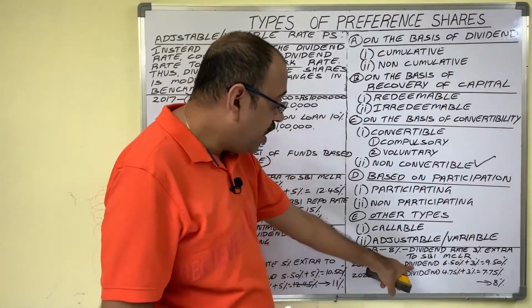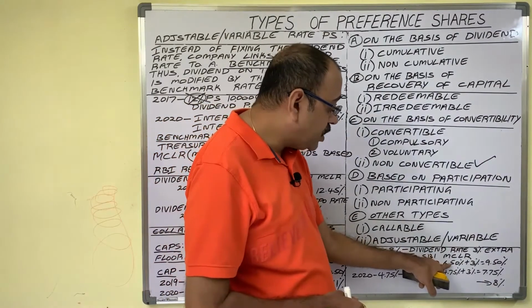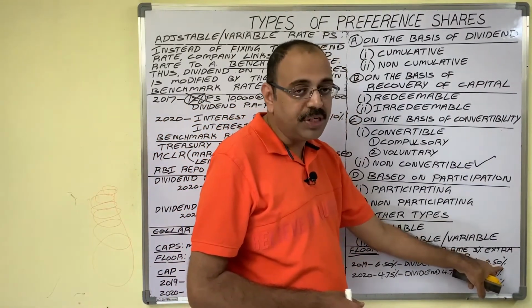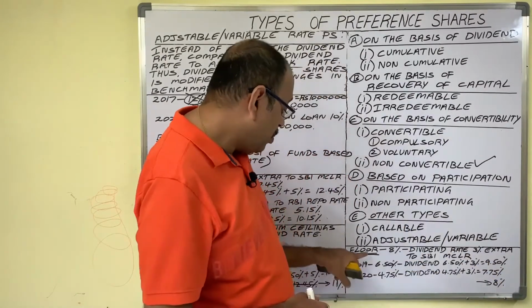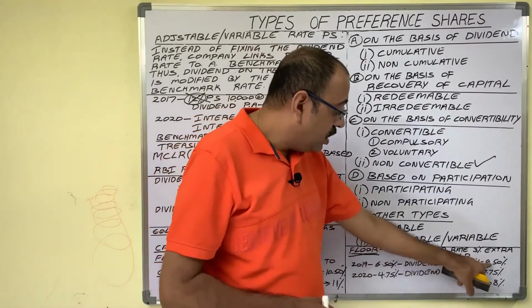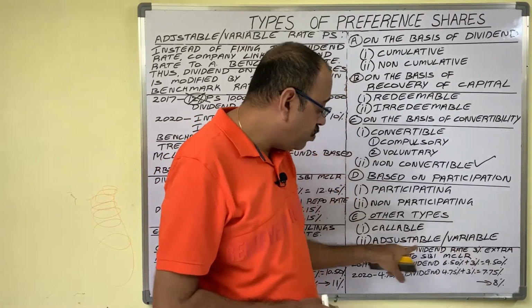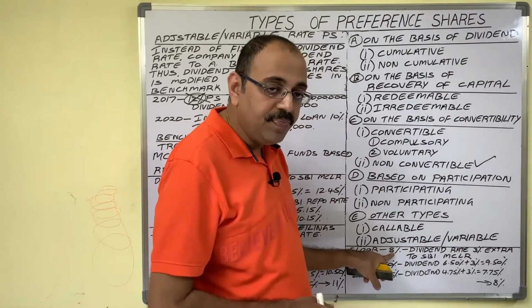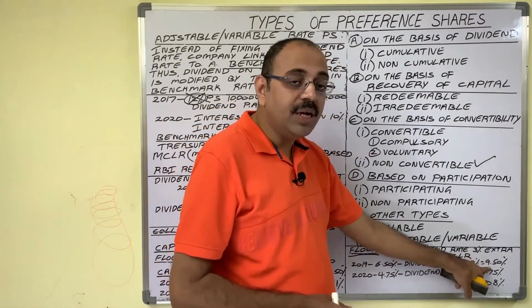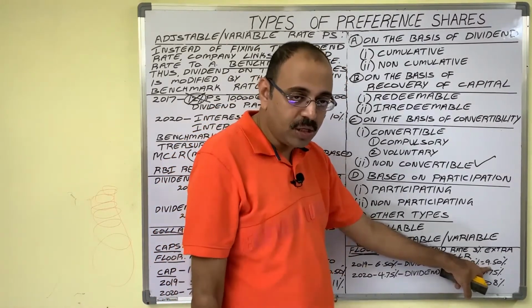Then the dividend will be 6.5% plus 3%, which is equal to 9.5%. Now the minimum limit is 8%, so this 9.5% is more than 8%. Then the company declares 9.5% as dividend to the shareholders.